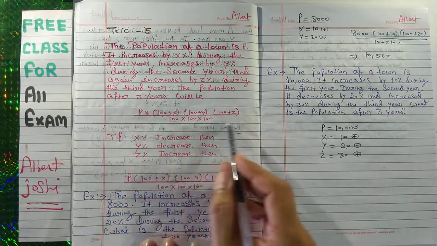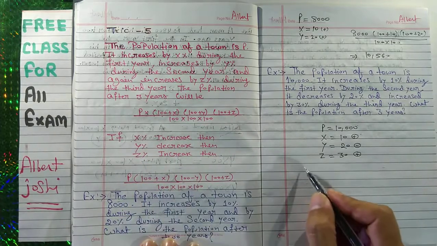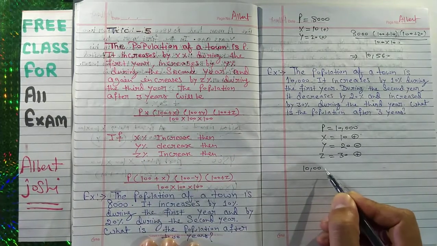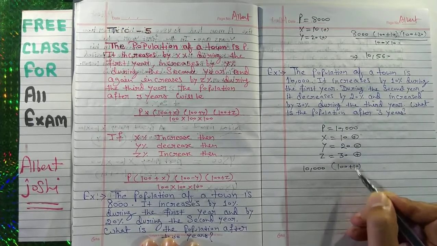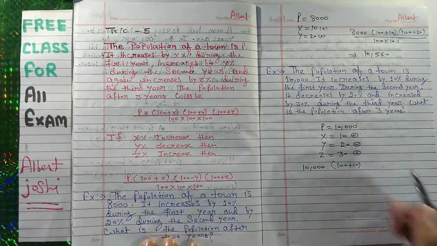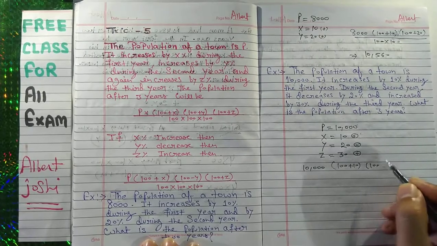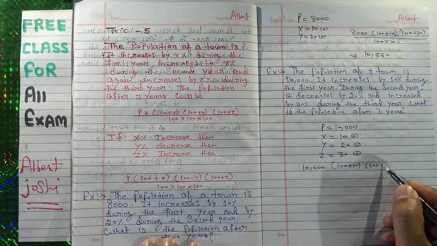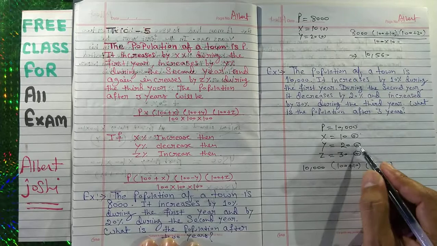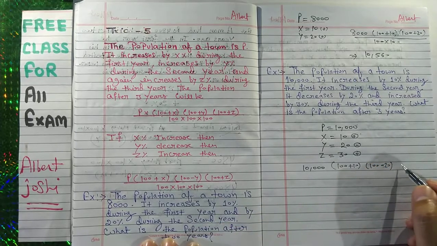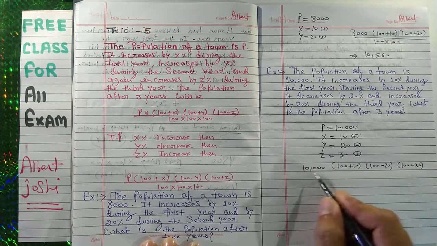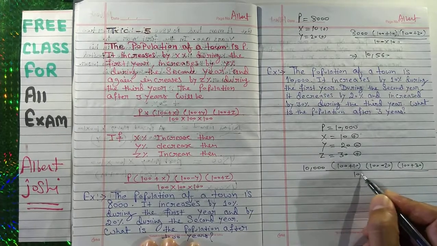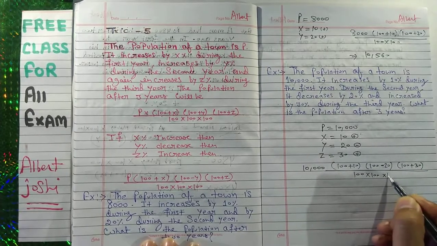So you have to use this formula, and in your formula you have to put all the values. This is 100 plus 10 because of plus. This is 100 minus y because of minus, deduction. This is 100 plus 30 because of increment, and upon 100 into 100 into 100.